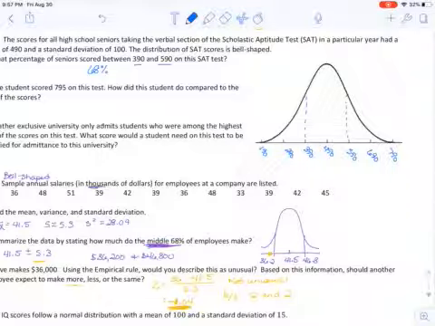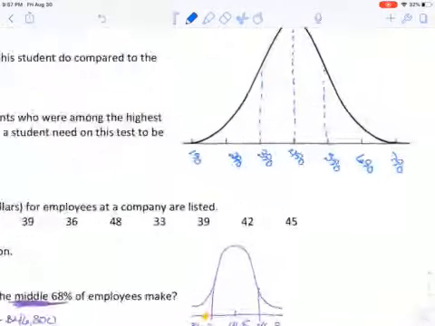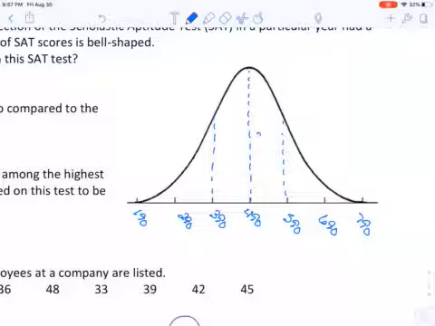Yes, 68% lives within one standard deviation, but I know the mean's the middle. So if I take half of 68%, that tells me 34% lives in this space and 34% lives in this space, because it's symmetric, it has to be split in half. And I can do some similar reasoning here.